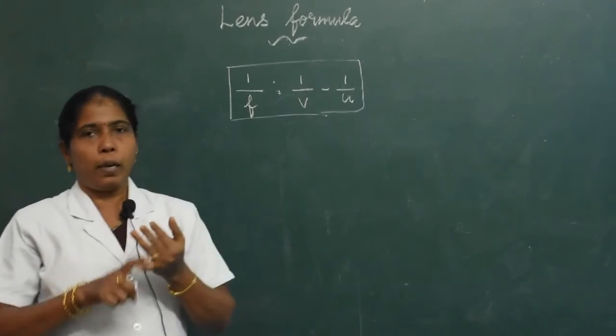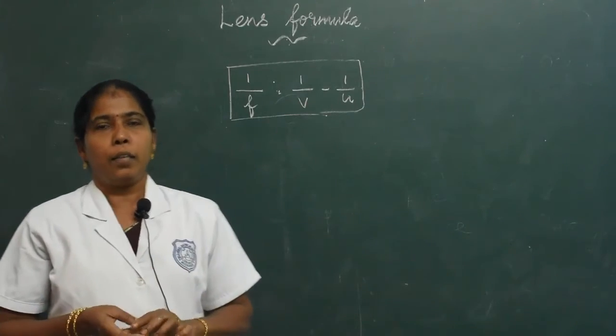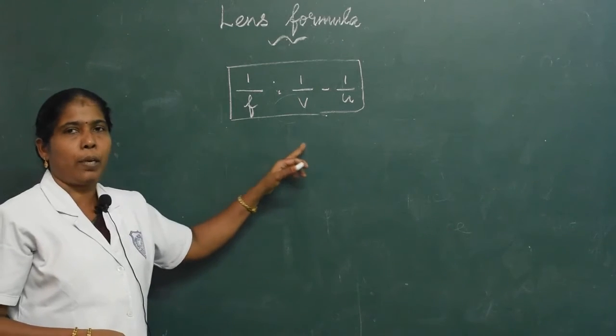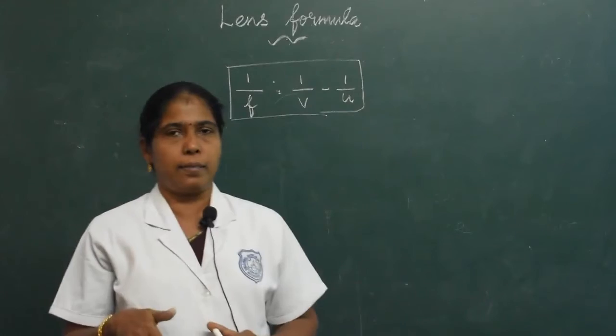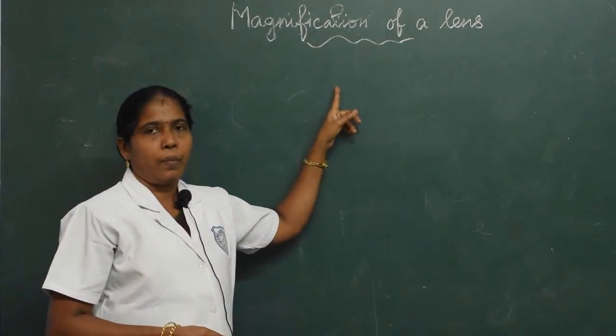Therefore, lens formula 1/f = 1/v - 1/u is used for a convex lens or concave lens.